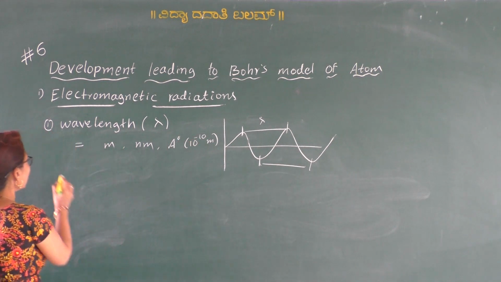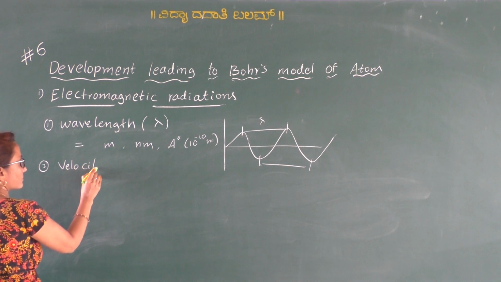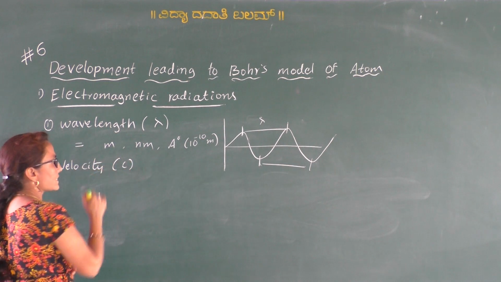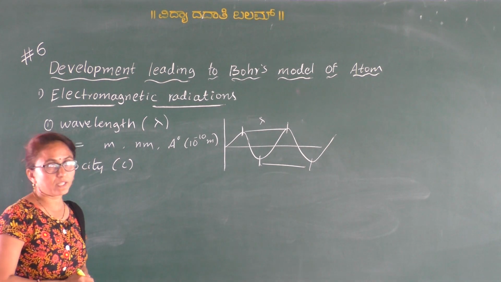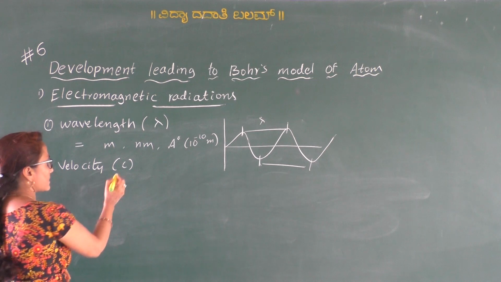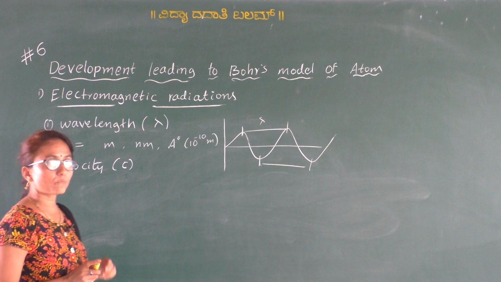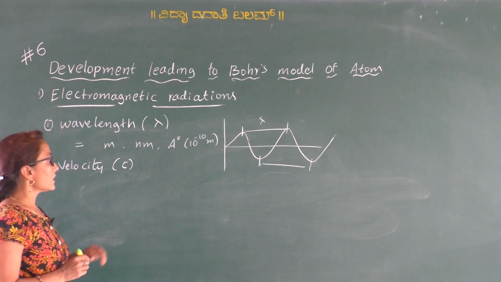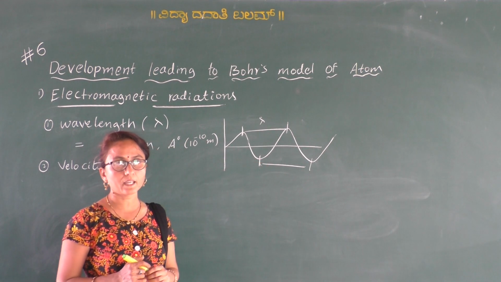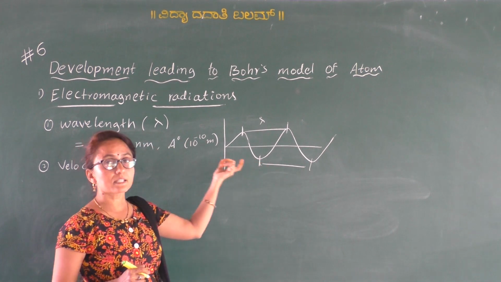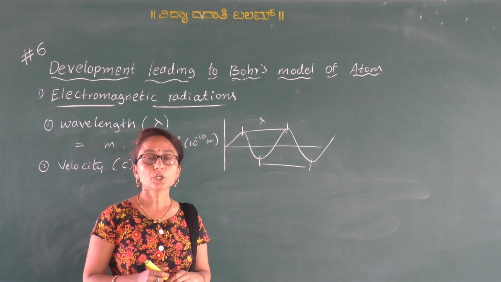Clear? So then the second property is velocity. The velocity of light is given by c, or it is given by v. So velocity is given by v or c. Okay. So c is the velocity of the radiation or the wave. Velocity means the distance travelled by the wave in 1 second, that is, in unit time.